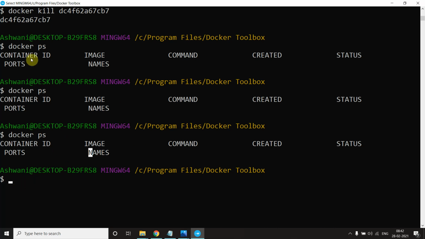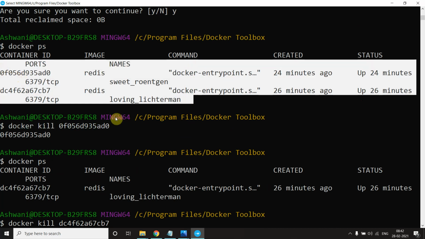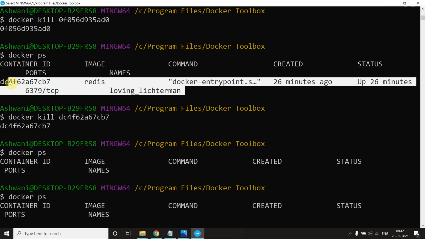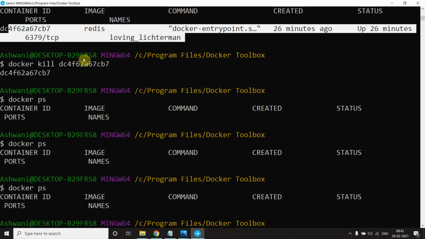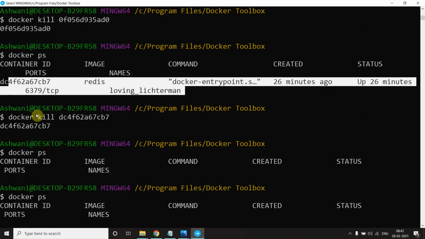If you face anything like I'm facing here, like why it's not going, I run one command like docker kill, and it will kill all the processes. I will make you understand what that command is also. For now the topic is the ps command. So for making you understand, I just removed all these processes.